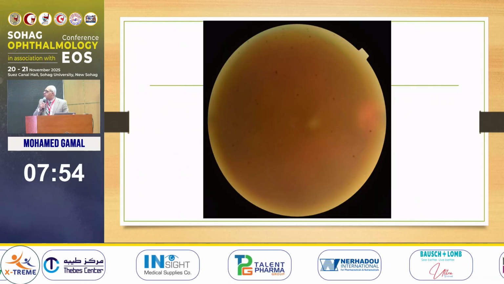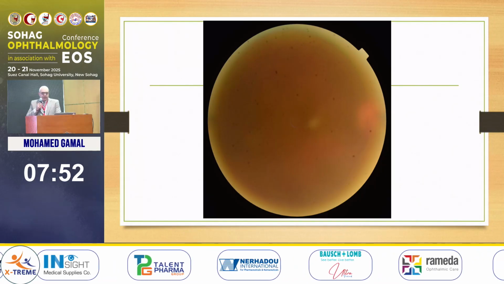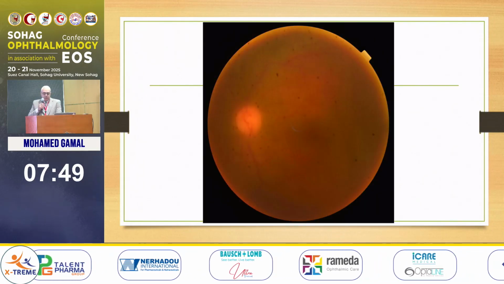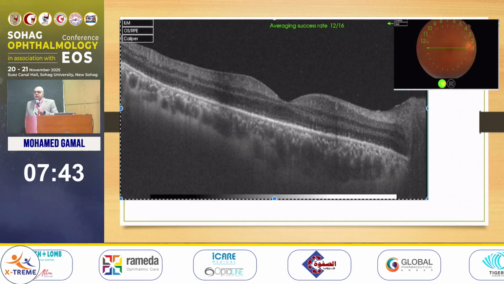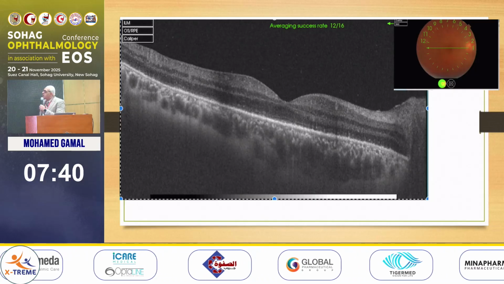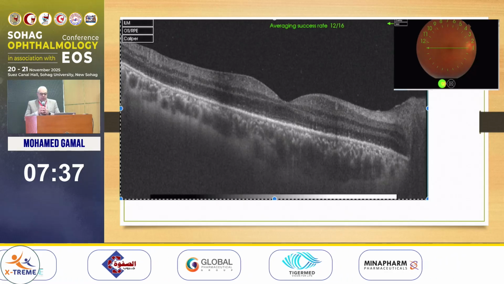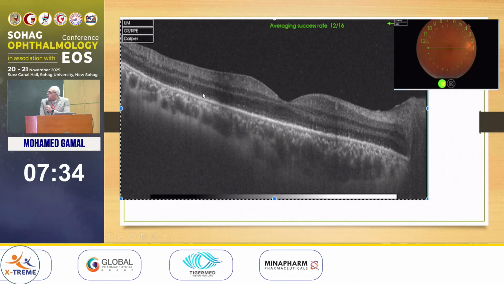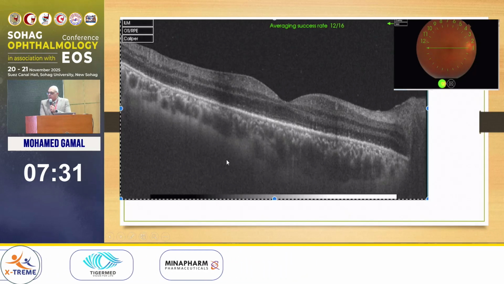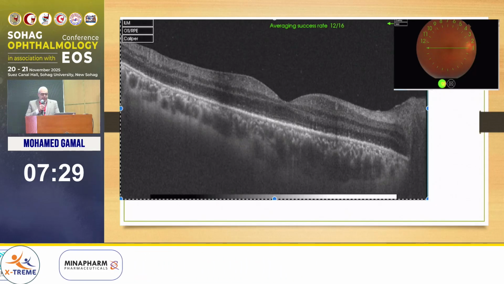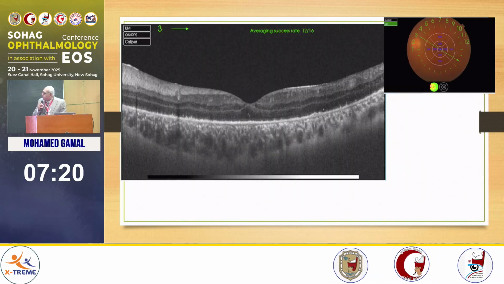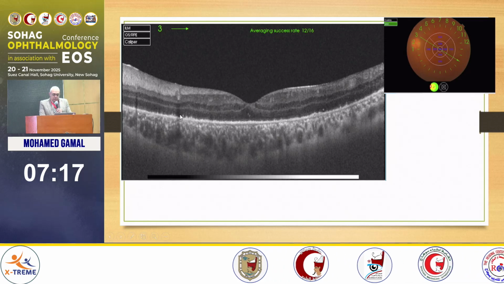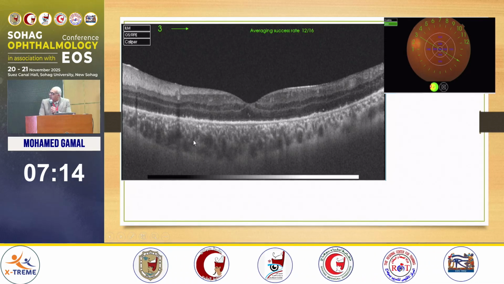So this is the picture of the right eye, 3+ dense vitreous haze. The left eye shows only 2+ dense vitreous haze. Interestingly, I could obtain an OCT, and this was the breakthrough that helped me to reach the diagnosis. As we can see, there is total loss of the outer retinal laminations. No ellipsoid zone or IS-OS junction, completely lost, with mild hyperreflective foci at the level of the outer retina with some sort of pachychoroid. It's more evident in the left eye, those small hyperreflective dots, along with loss of the